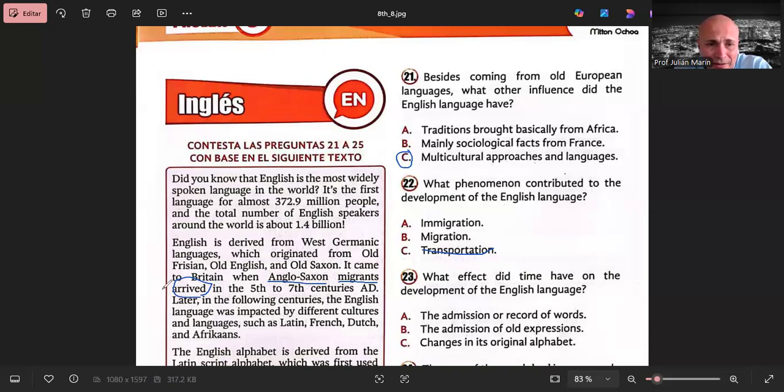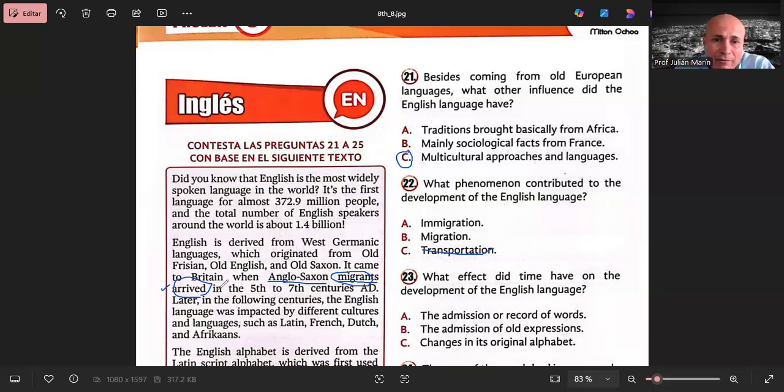So this word is key because yes, they were migrants, so they have to migrate, right? But the key word is arrived, because it locates us in a geographical place, right?